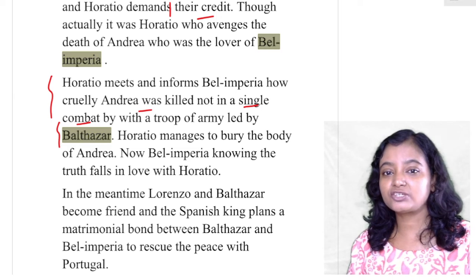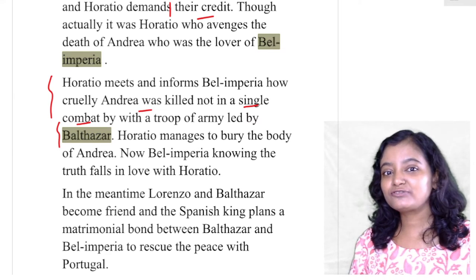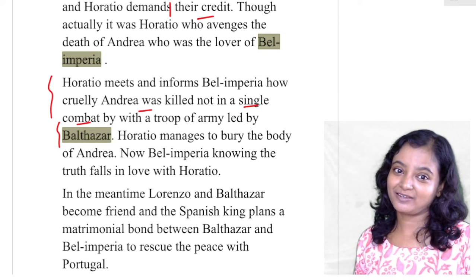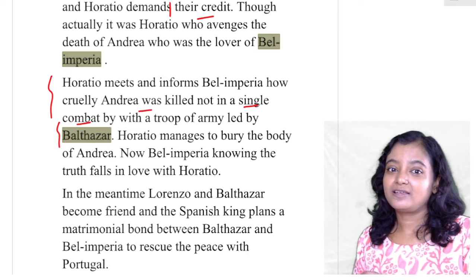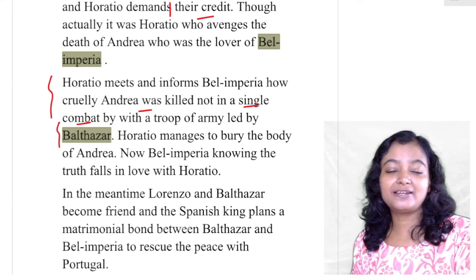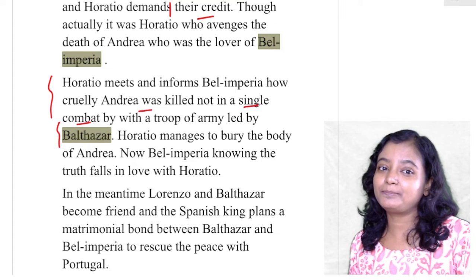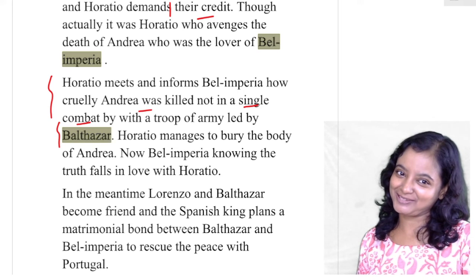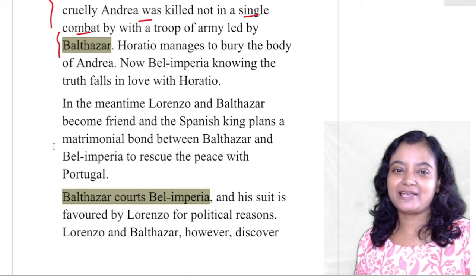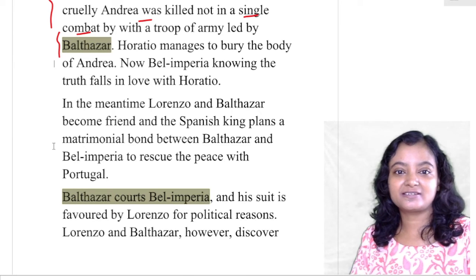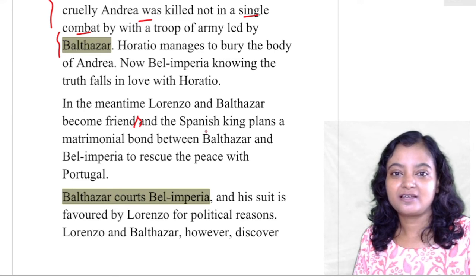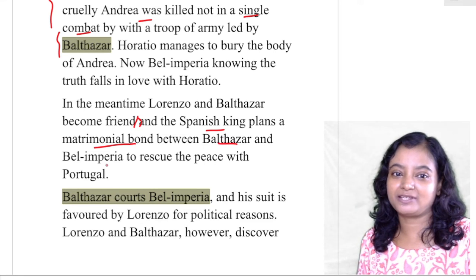Now Horatio manages to bury the body of Andrea, and so Belle Imperia feels very grateful to Horatio, because Horatio imprisoned her enemy Balthazar, who killed her lover, and at the same time buried her lover's body. So Belle Imperia falls in love with Horatio. In the meantime, Lorenzo and Balthazar become friends because of some political interest, and the Spanish king plans a matrimonial bond between Balthazar and Belle Imperia.